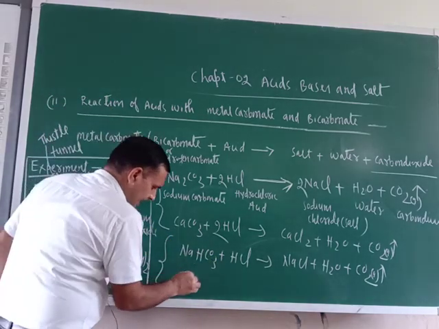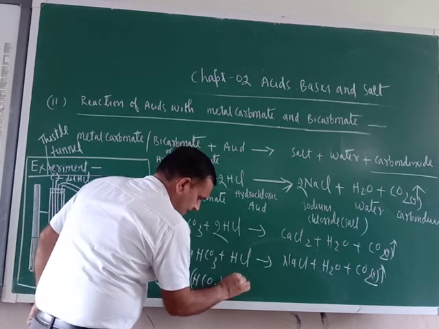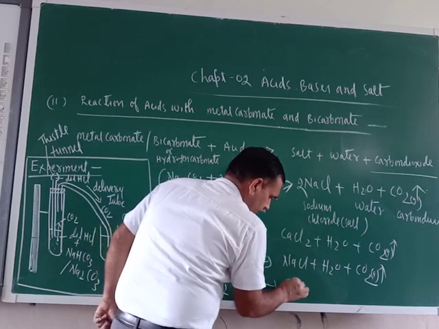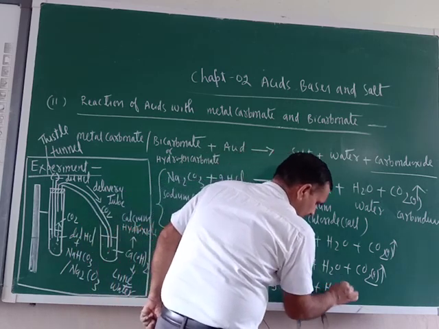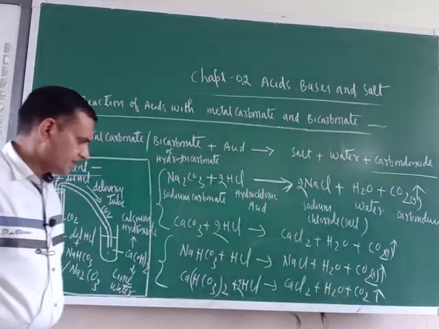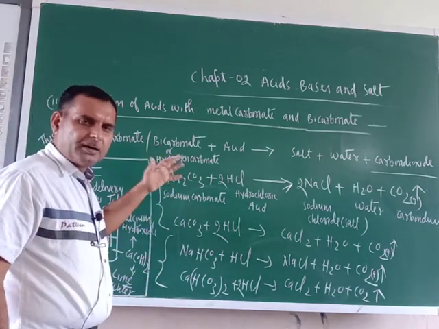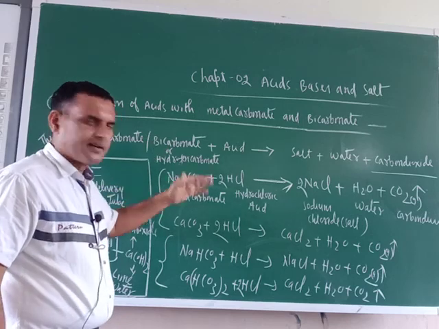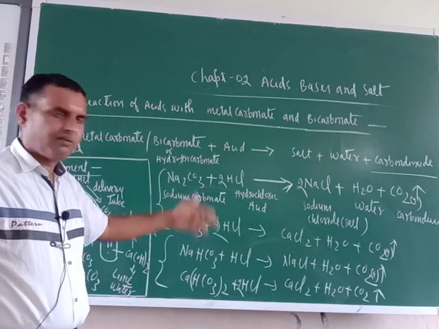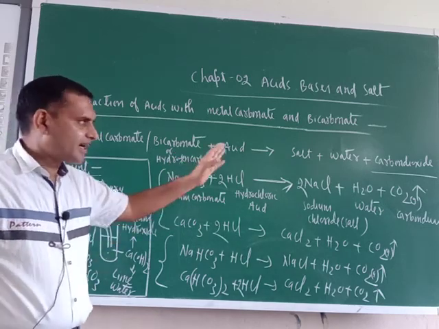Now you can take calcium hydrogen carbonate. Their reaction with HCl, here balancing is required. Here you will form CaCl2 plus H2O plus CO2. So what is the conclusion here? When metal carbonate and bicarbonate react with acids, they form carbon dioxide gas along with salt and water.